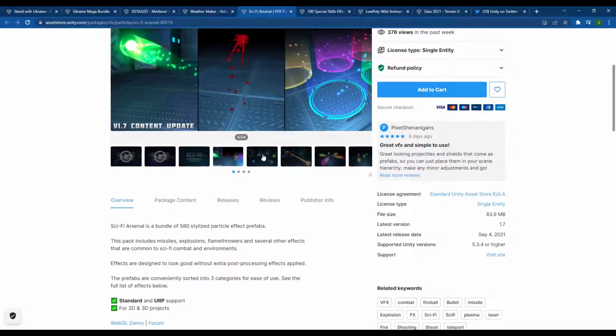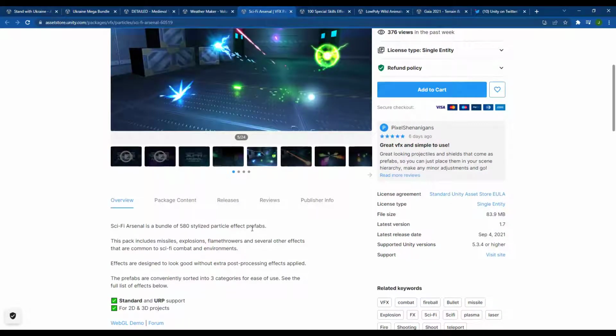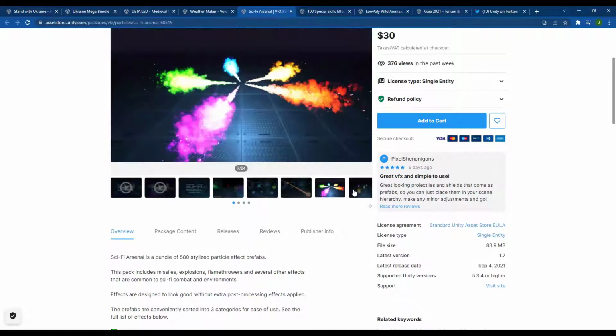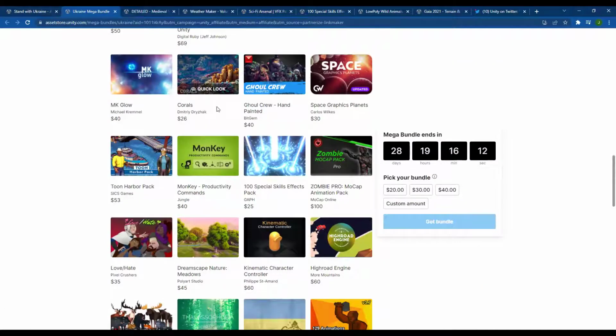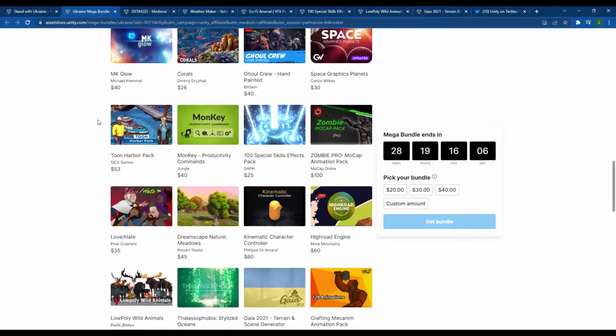That's going to come with 580 different particle effect prefabs. So that's going to be a prefab pack, so you can create flamethrowers and explosions and other things like that. So multiple different model and asset packs. The corals and the ghoul crew are in here. Just a whole bunch of stuff in here.